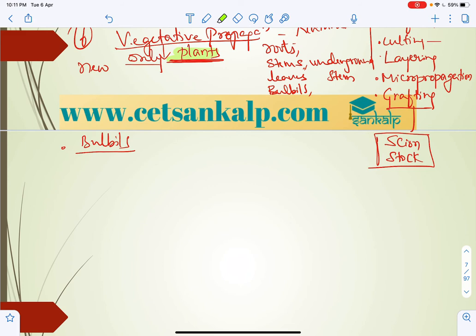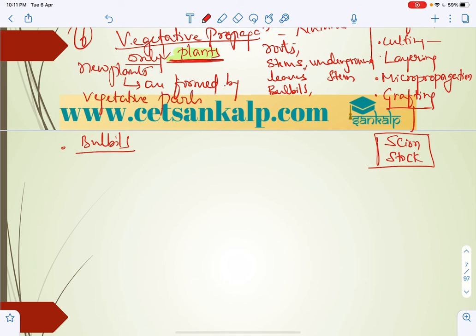So the production, or you can say reproduction, of new plants is by vegetative parts of the plant. These vegetative parts are called vegetative propagules.